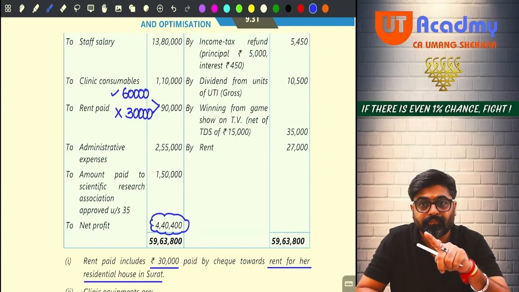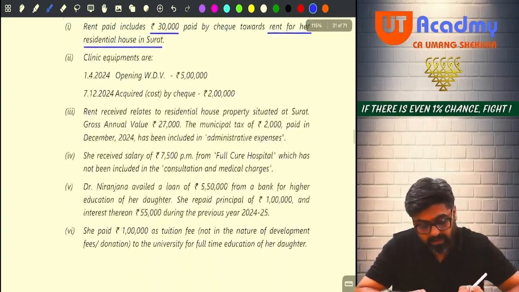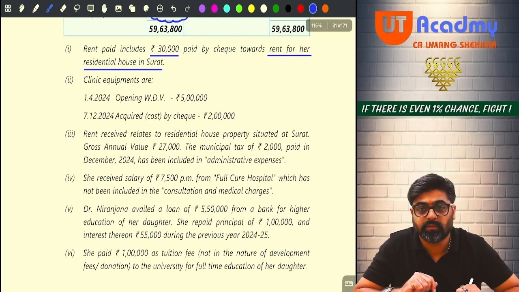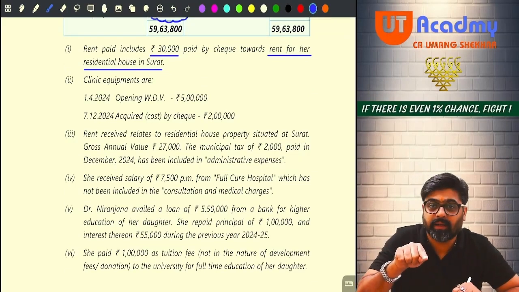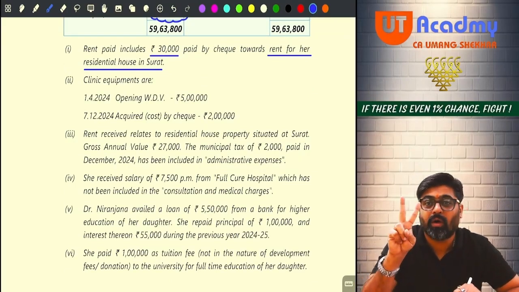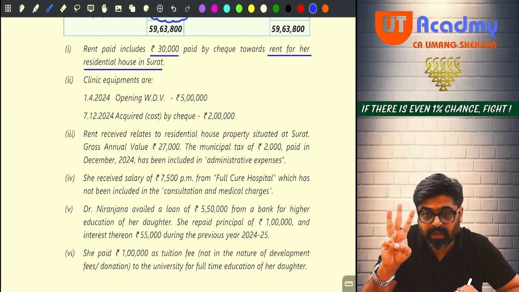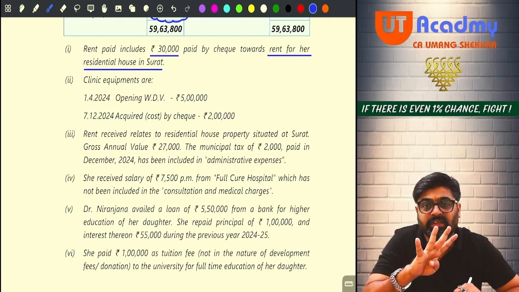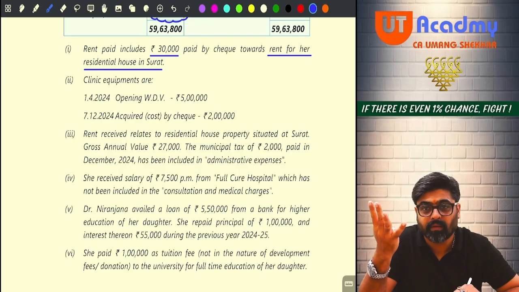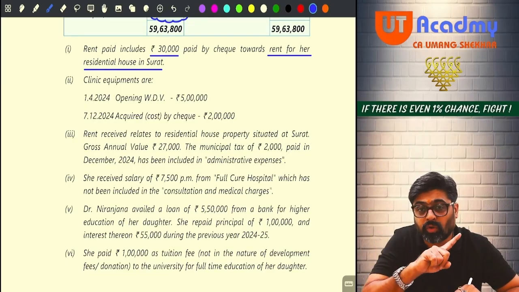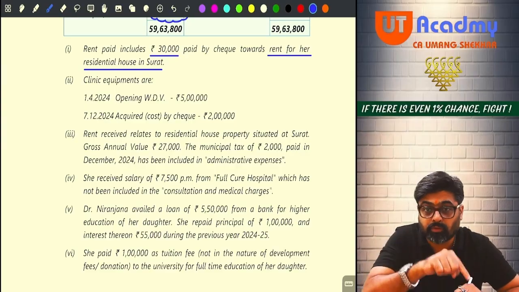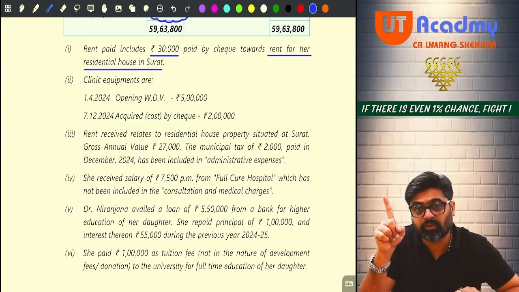And also, where is she paying rent? She is paying rent in Surat. In that city, she or her spouse or her minor child or the HUF of which she is a member, there should not be any house property owned by all of these people in Surat. Only then she is going to get 80GG. Yes or no?